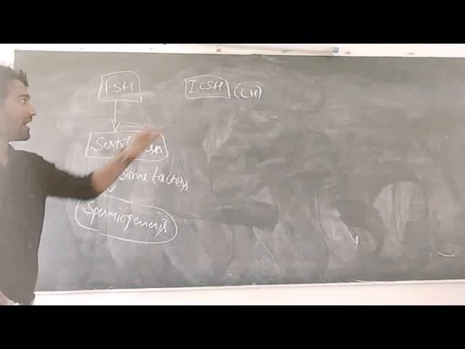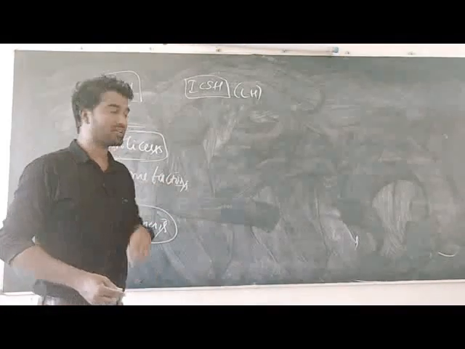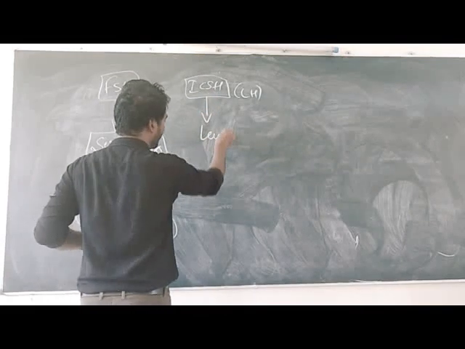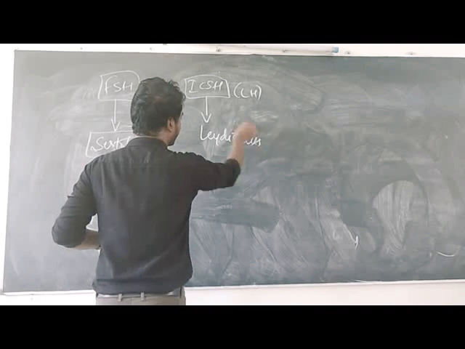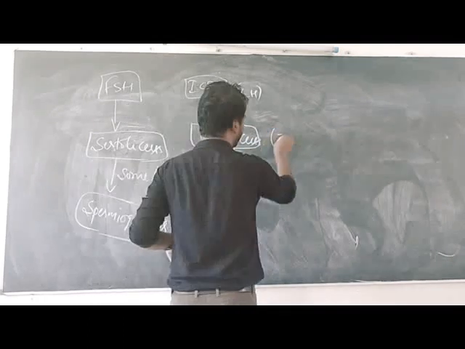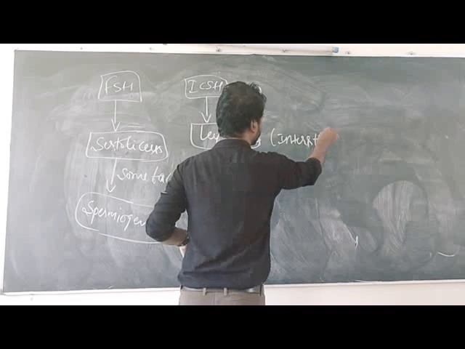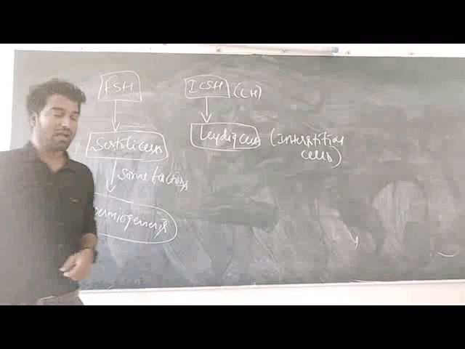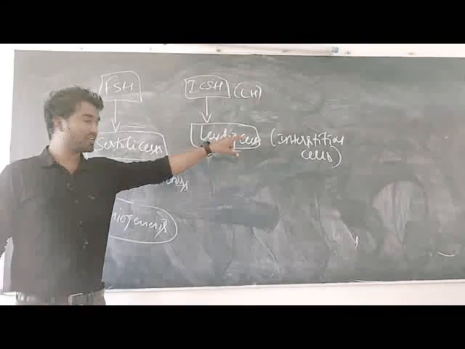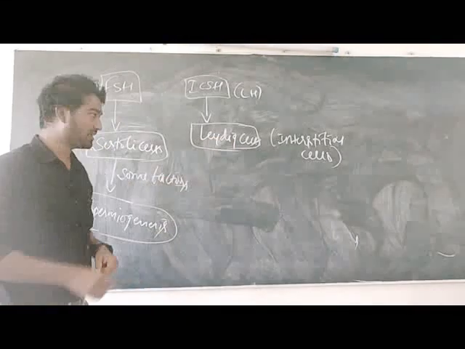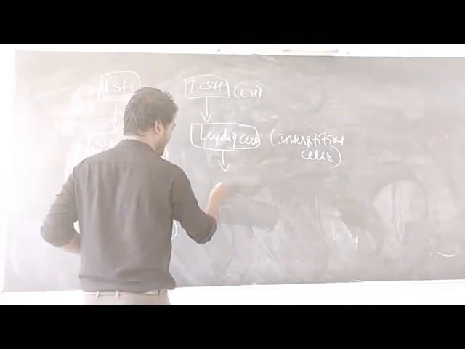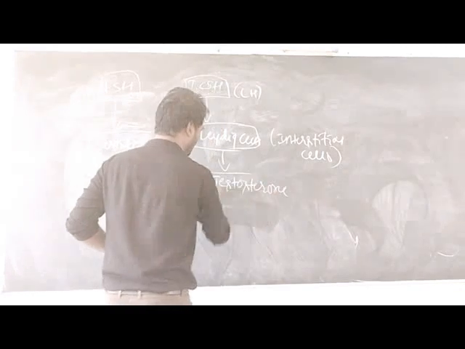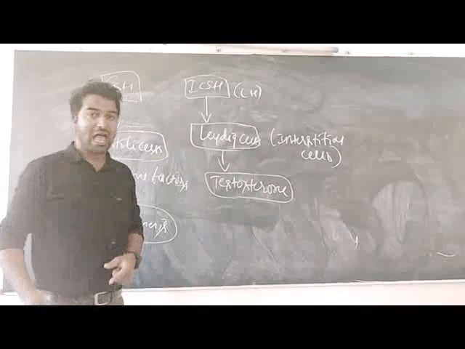And on the other end, ICSH hormone or LH hormone stimulates the Leydig cells. Leydig cells are also known as interstitial cells. Immediately these cells secrete the male hormone, testosterone, also known as androgens.